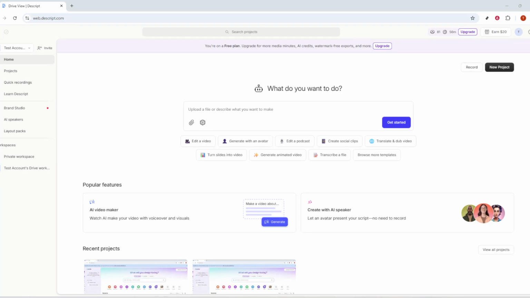In today's video, I'm going to teach you how to generate an AI voice in Descript. By the end, you'll know exactly how to turn any written text into a clear, natural-sounding narration using Descript's built-in AI speakers. First, head over to Descript.